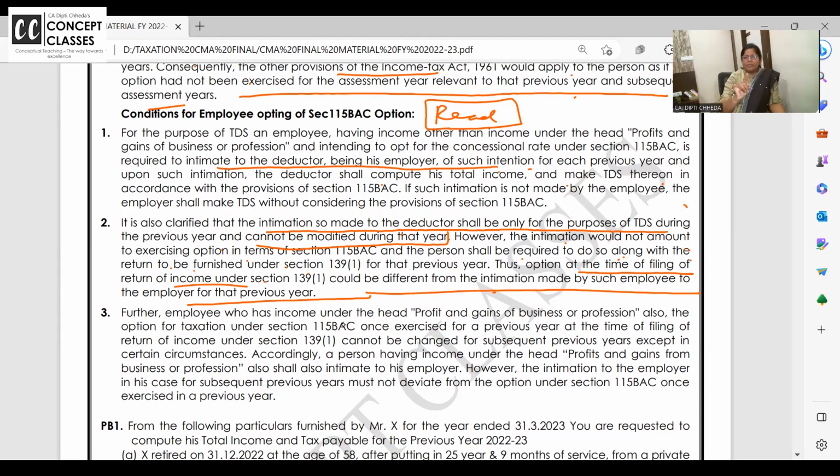Inform your employer at the beginning whether you want to opt for old or new, and it will not change in between the year. It cannot be modified during the year. Once the year is over, while filing the return, the employee has an option which could be different from what you have intimated to your employer. Simple.